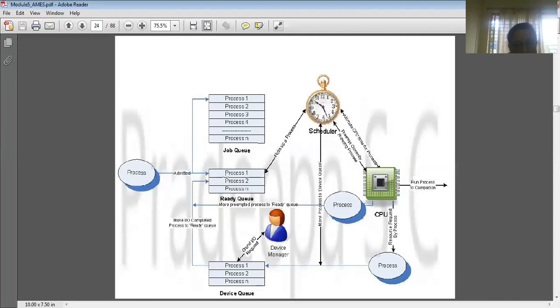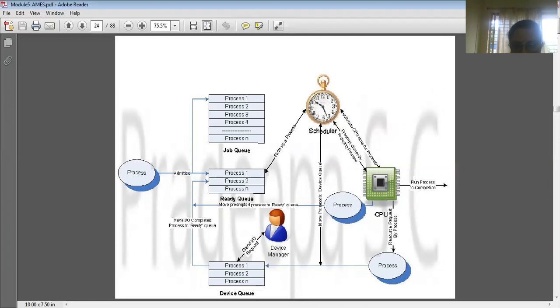In the ready queue, the highest priority is on the top, the second highest priority is second, and like that n number of processes are waiting in the ready queue. At the same time, you have a scheduler.